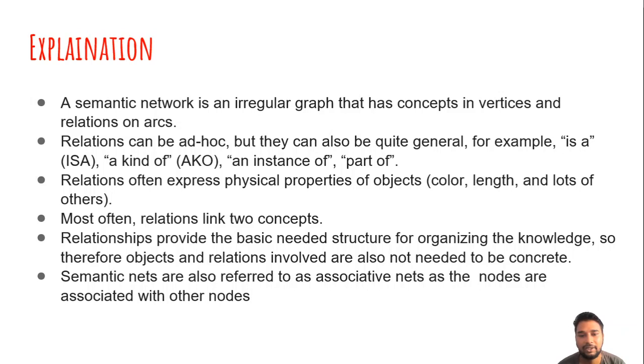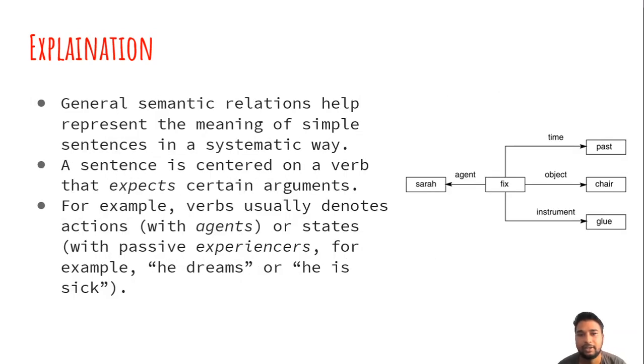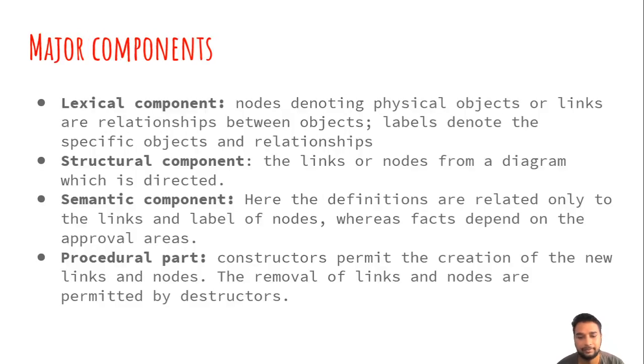Relationships provide the basic structure needed for organizing knowledge, so the objects and relations involved do not need to be concrete. Semantic nets are also referred to as associative nets as the nodes are associated with other nodes. General semantic relations help represent the meaning of simple sentences in a systematic way. A sentence is centered on a verb that expects certain arguments. For example, a verb usually denotes an action, that is with agents, or a state, that is with passive experiencers. For example, he dreams or he is sick.